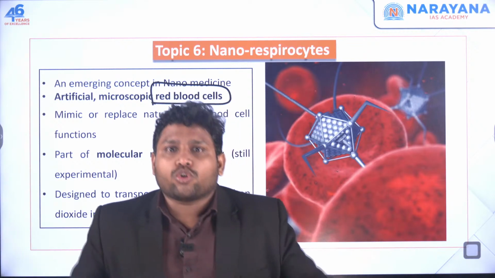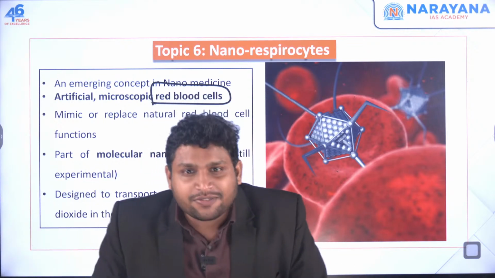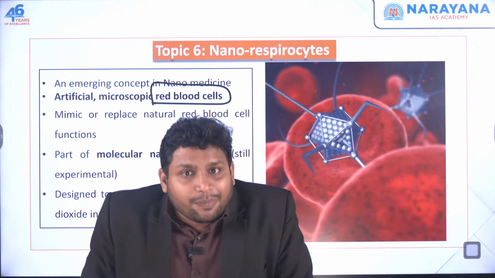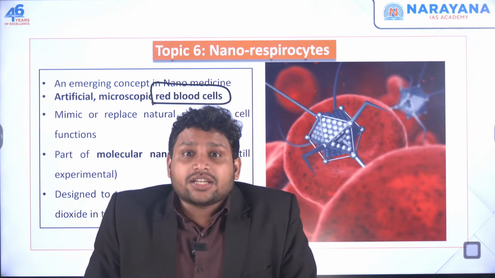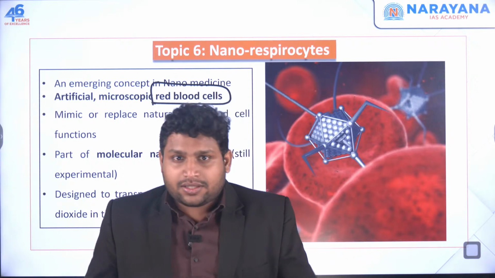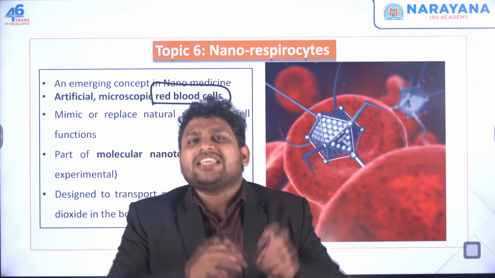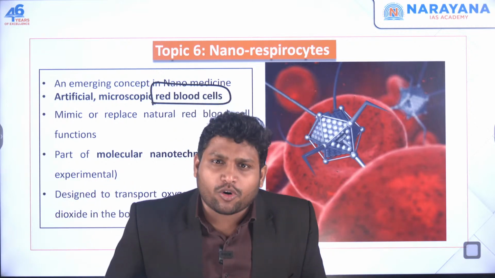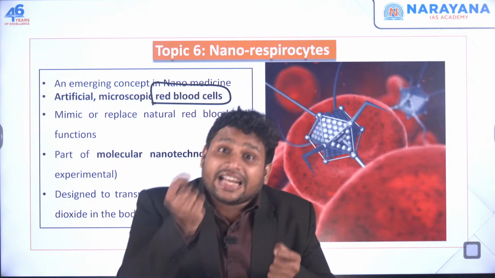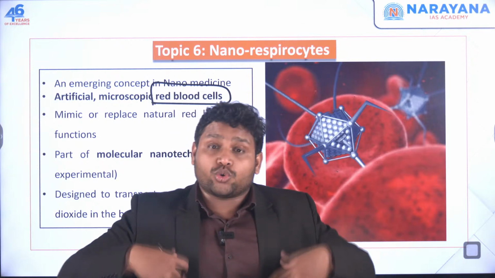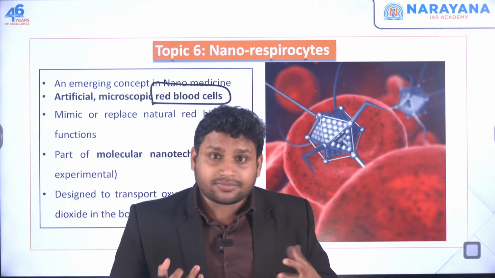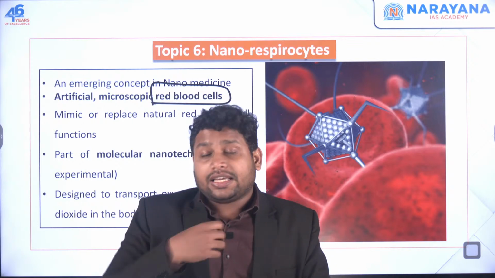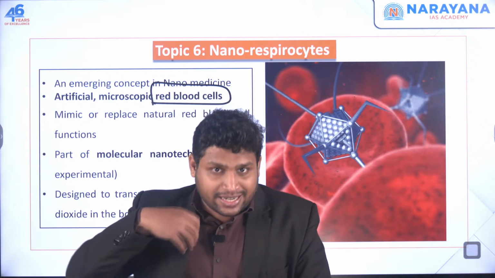Now what this hemoglobin, or overall this red blood cell, does for us is, our body continuously needs a supply of oxygen. Our body is made up of many cells. There are so many cells in our body. Each cell needs oxygen continuously to continue its process. Now we get the oxygen through our nose, and it gets to our lungs.